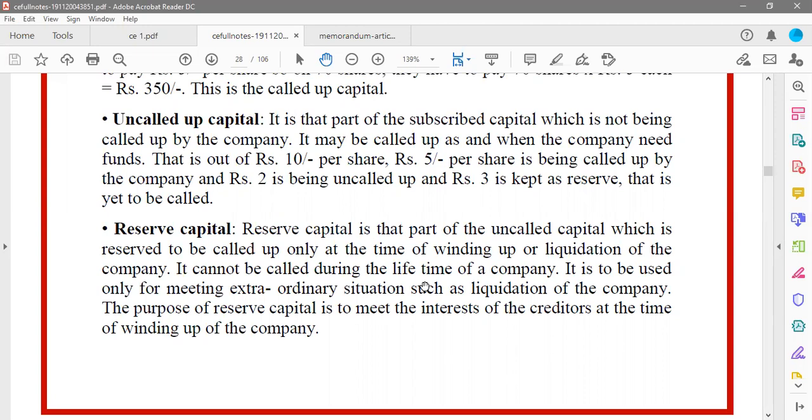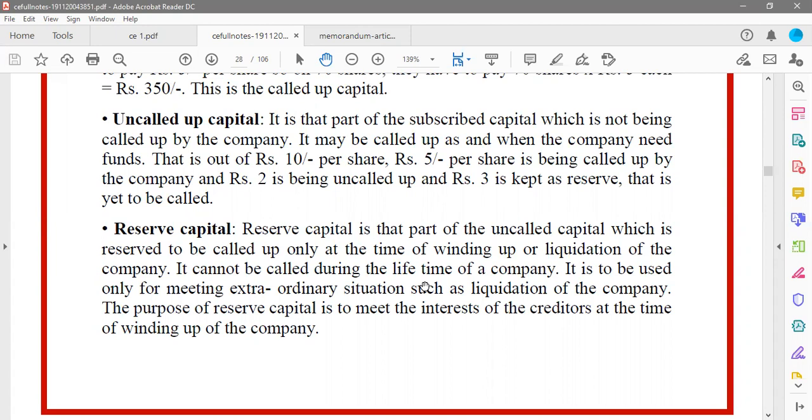She keeps saving some money here and there, in a cupboard, some box, some secret place, and whenever there is an emergency, she will arrange and get the money. Similarly, companies cannot keep it in a secret box because they cannot do it as per the law, so they keep it in the reserve capital.